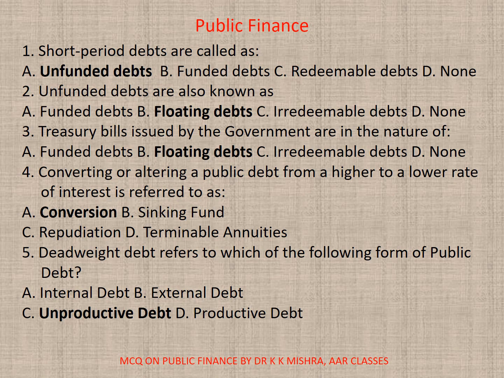3. Treasury bills issued by government are in the nature of A. Funded debts, B. Floating debts, C. Irredeemable debts, or D. None. Correct option is B. Floating debts.